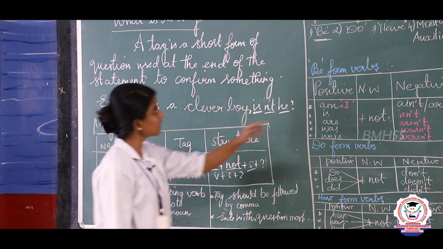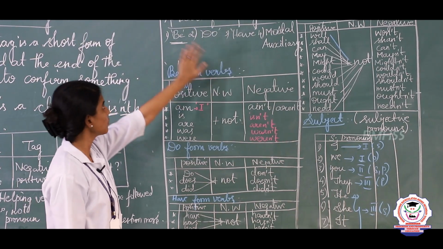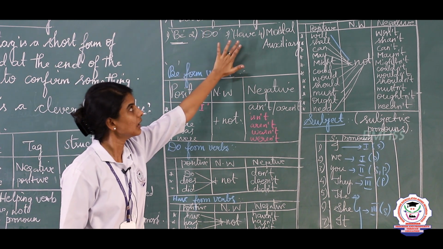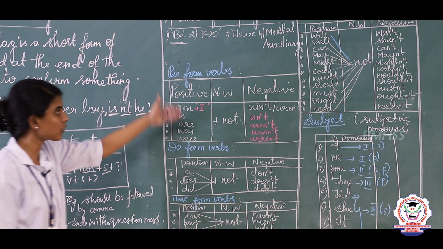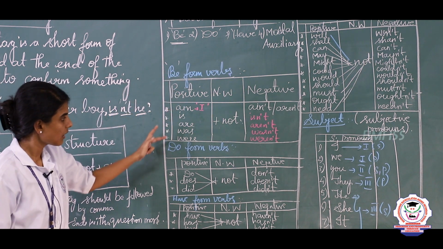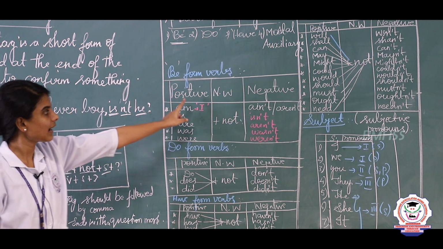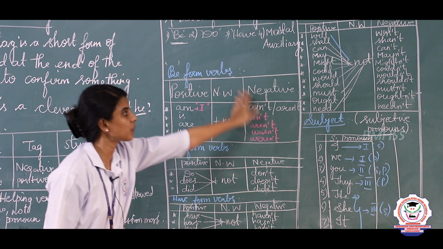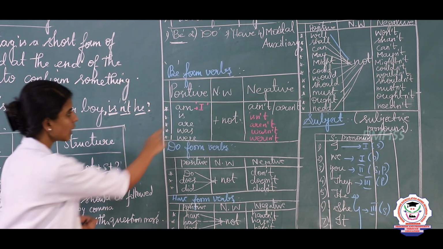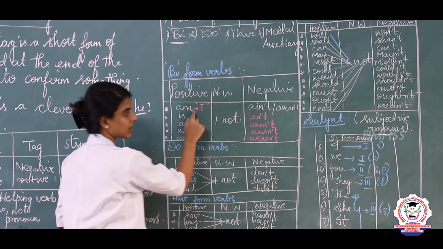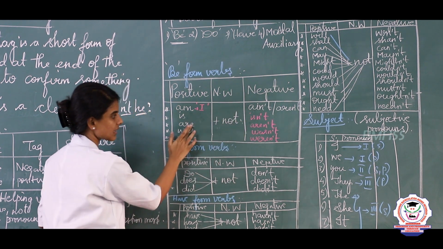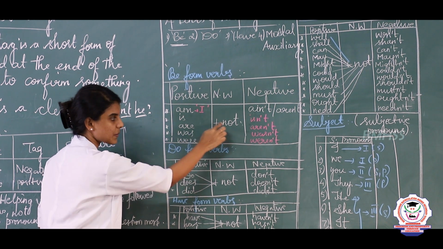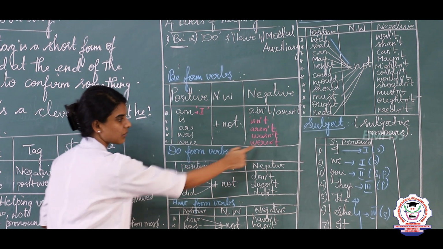Clear? Then there are four kinds of helping verbs: the be form, the do form, the have form, and finally modal auxiliary verbs. There are 5 be form verbs, and their positive and negative forms are given here. Am plus not is ain't, is plus not is isn't, are plus not is aren't, was plus not is wasn't, and were plus not is weren't.